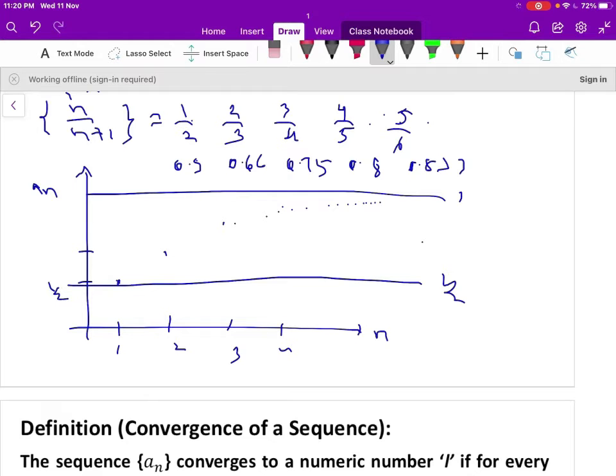The sequence always lies between 1 and 1 by 2, and we can observe that the sequence will not cross the line 1. Therefore 1 is the upper bound of the sequence a_n, and the sequence will not cross the line below it, that is 1 by 2. Therefore 1 by 2 is the lower bound of the sequence. Therefore the sequence lies between 1 by 2 less than or equal to a_n less than 1. Therefore 1 by 2 is the GLB of the sequence a_n, and 1 is the least upper bound of the sequence a_n.